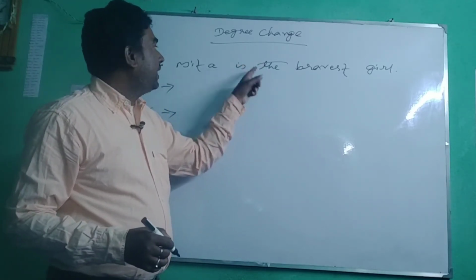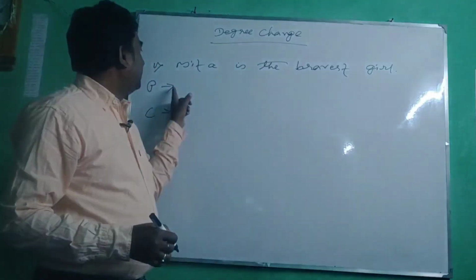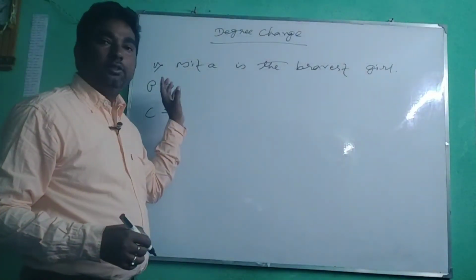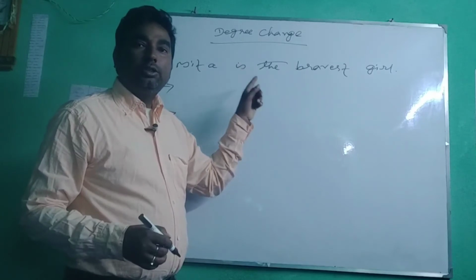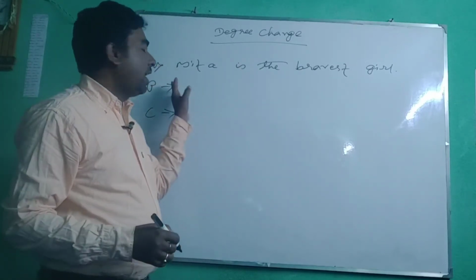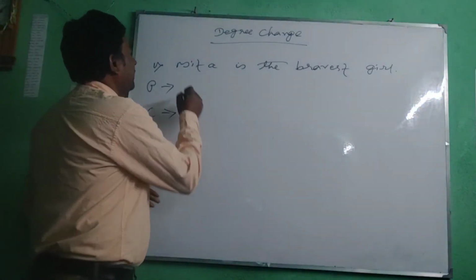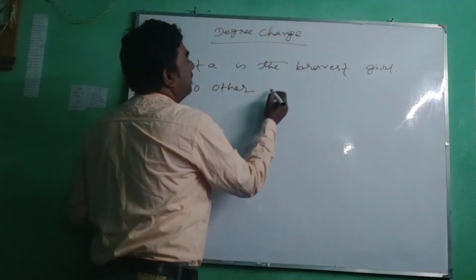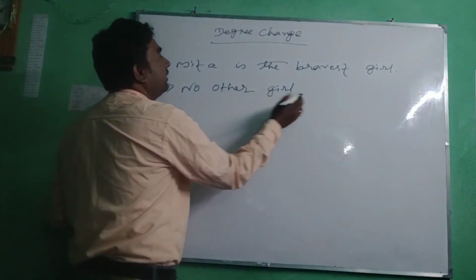If you find one of the in this question, then the sentence of positive degree should be started with very few, but as you find here only the, not one of the, you must start the sentence with no other. No other girl, this is how you have to start.